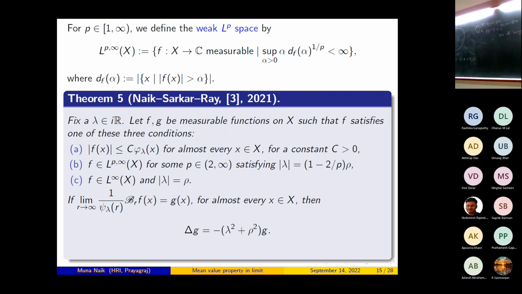The rest of the talk will be devoted to giving a proof of Weit's result in the Euclidean setup. Since I will discuss only the Euclidean case, I hope you will be able to understand.